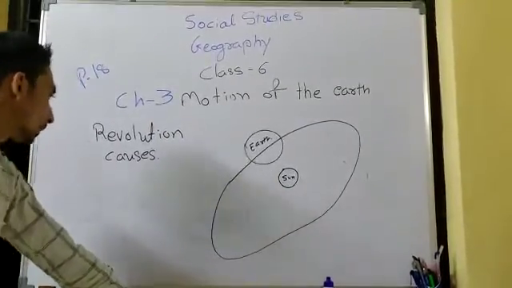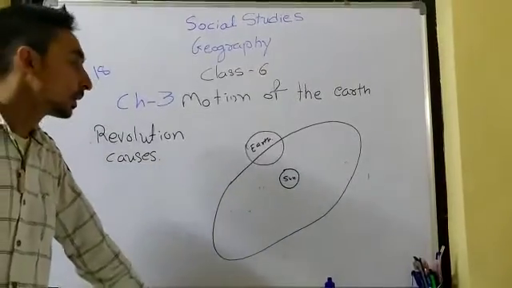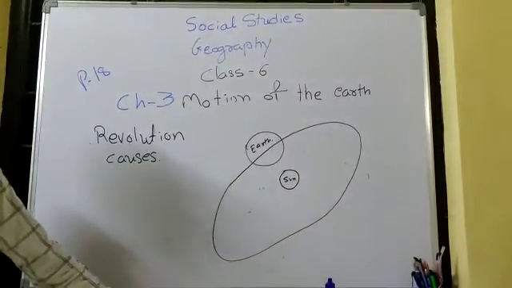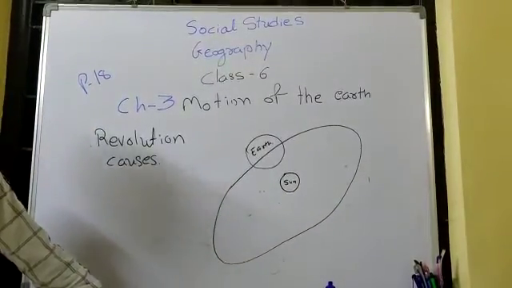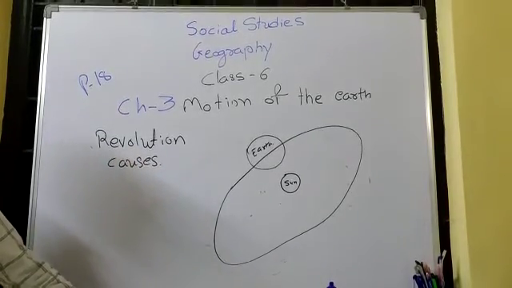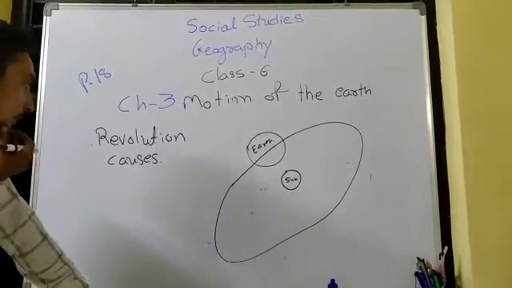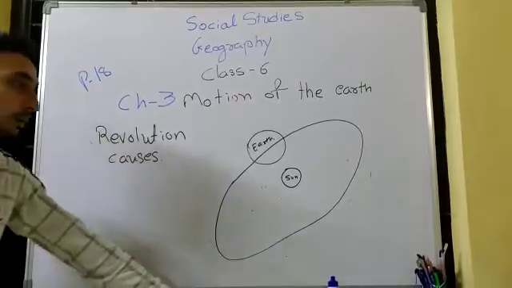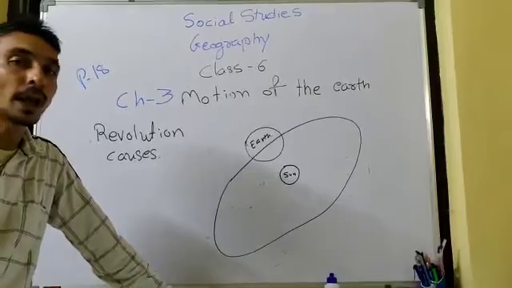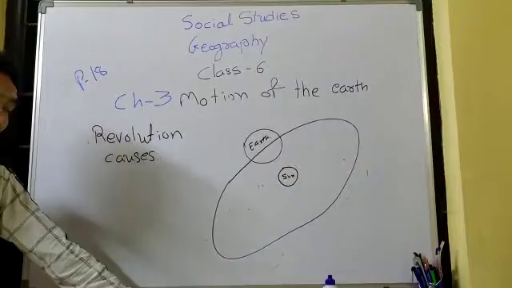Now revolution and its causes. The earth revolves around the sun. It does not only cause temperature changes, it affects our seasons. This revolution causes seasons. Just because of this revolution, we feel spring, summer, fall and winter as well. The seasons are always opposite in each hemisphere.